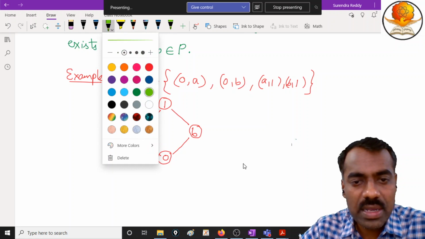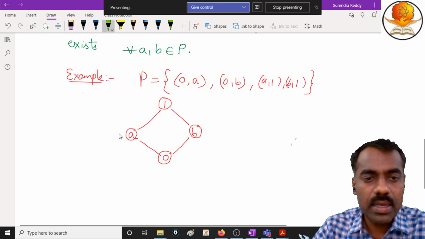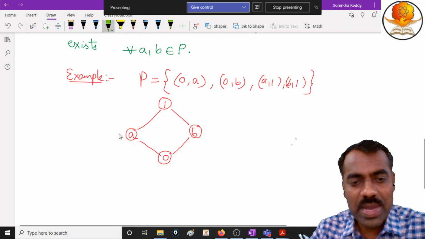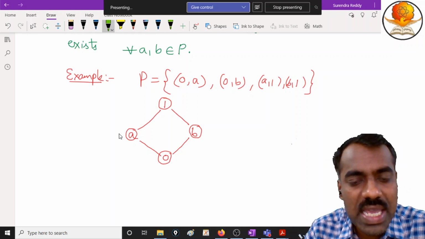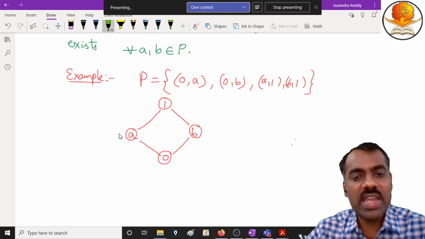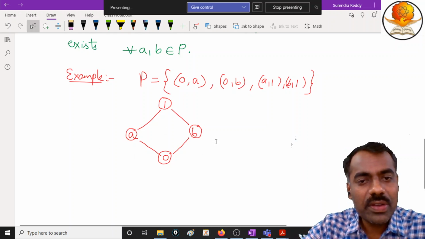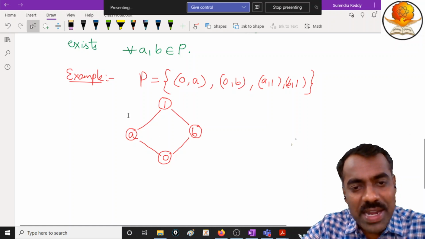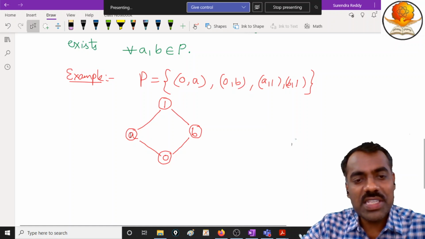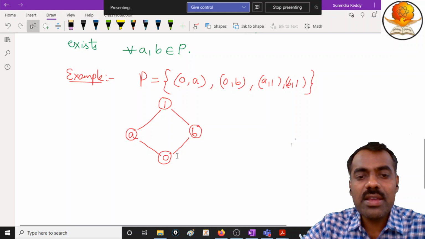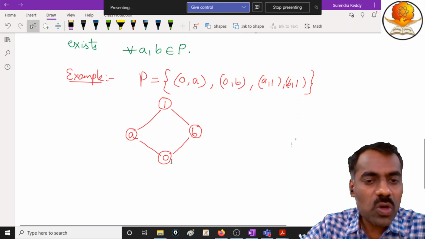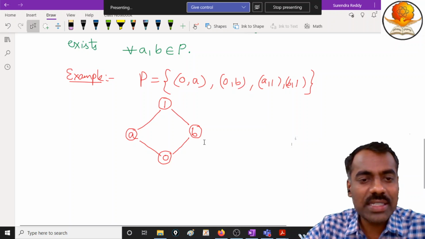For example, if I take this a and b, for these two elements, what is the infimum? That means what is the greatest lower bound available for a and b? What is an element in this poset for which a and b, the element acts as a greatest lower bound? 0 is a lower bound for these two or not?